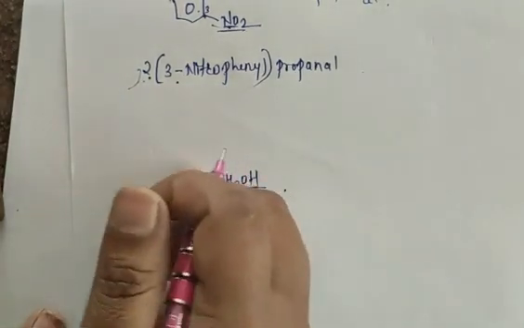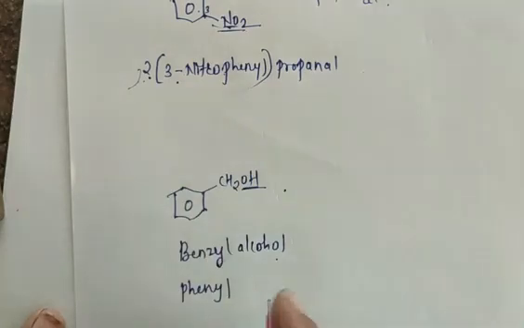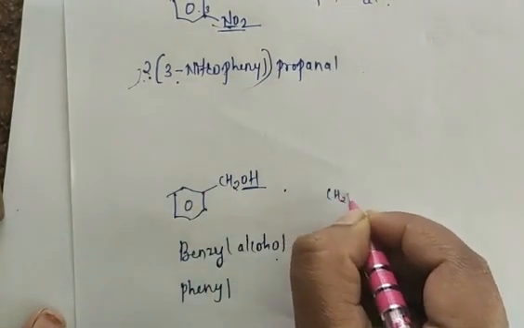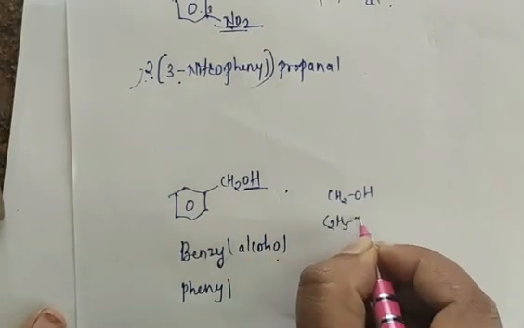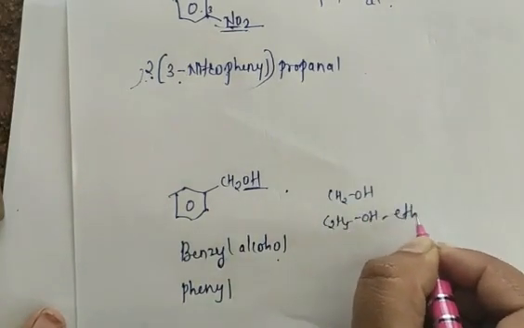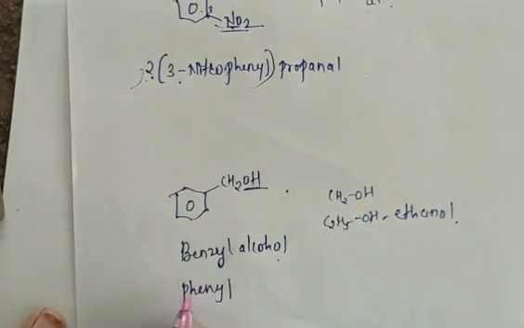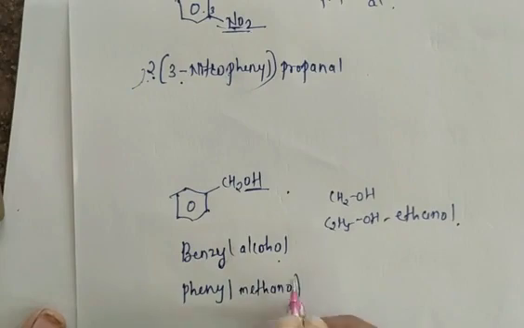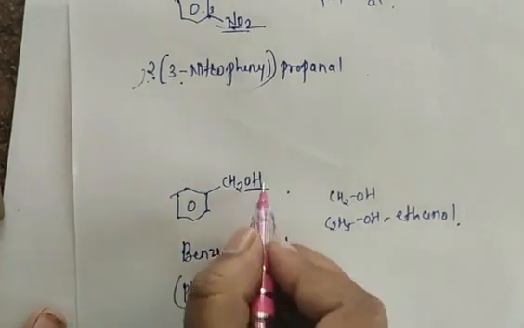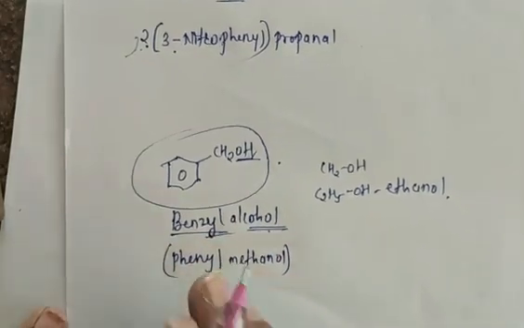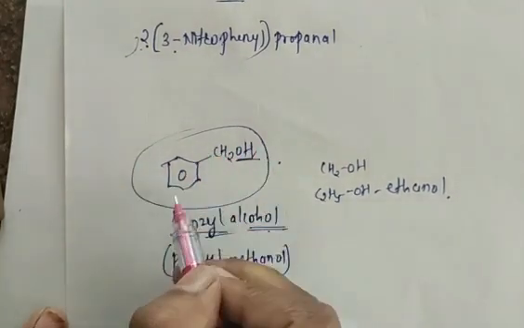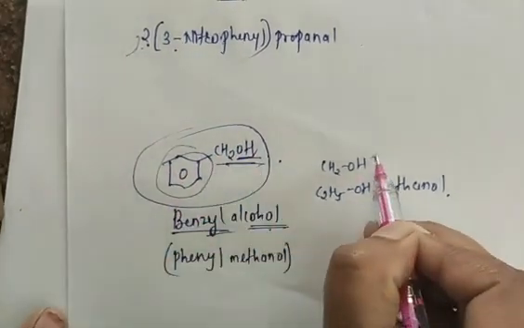This is a phenyl ring, and CH2OH is nothing but methanol. If I take C2H5OH, this is nothing but ethanol. So like this, phenyl methanol. Both names are correct. This compound we call benzyl alcohol, and we also call phenyl methanol. This is your phenyl group and this is your methanol.